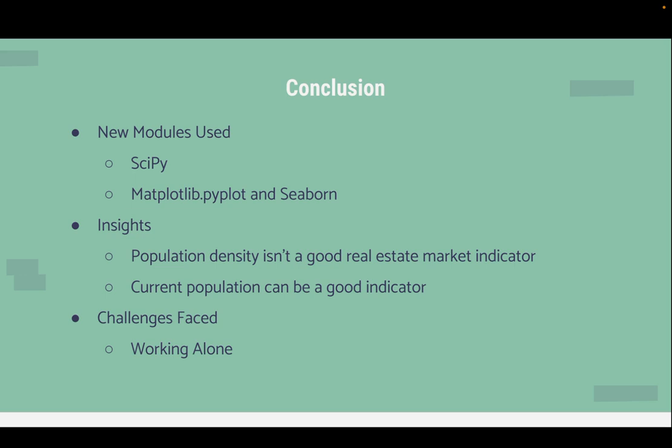I also learned some insights about the real estate market. I learned that while population density of a state isn't a good indicator of past or future housing prices, looking at the current price of a state and comparing it to others is a good indicator.